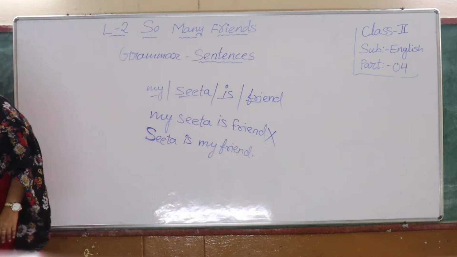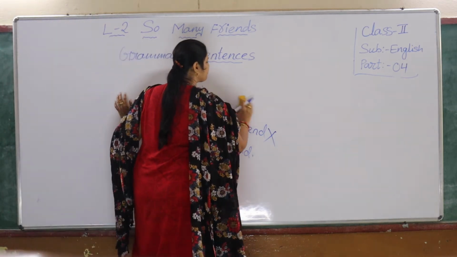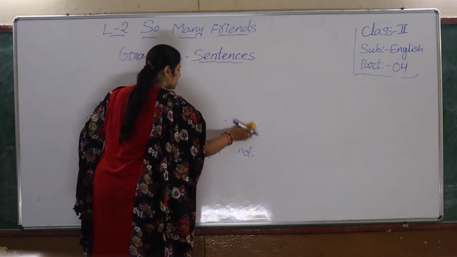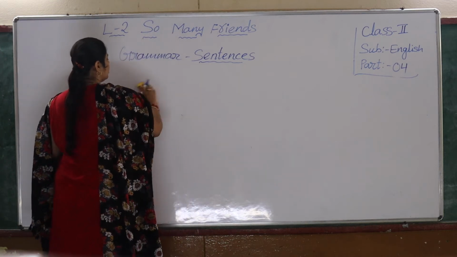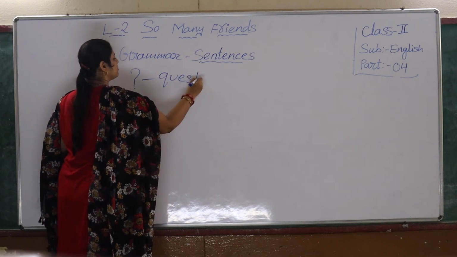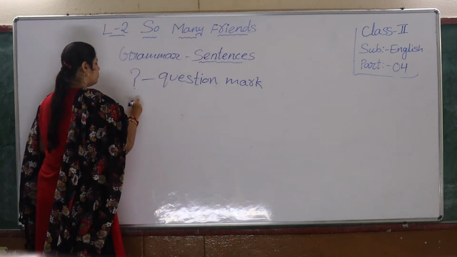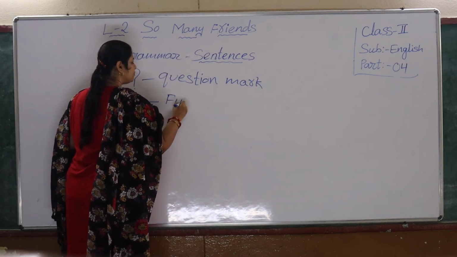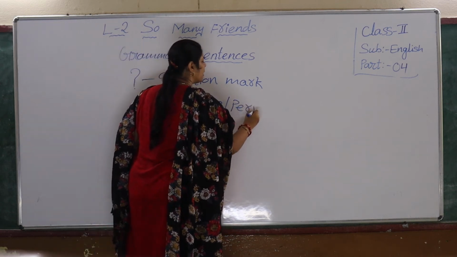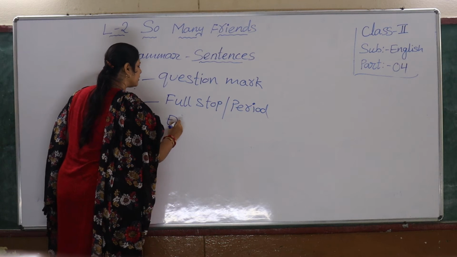So what are the punctuation marks? The basic punctuation marks you must learn are about question mark, period or full stop. Normally you know as full stop, even it is called as period, children. Okay. Next, exclamation mark.